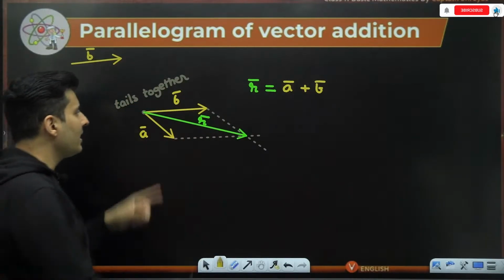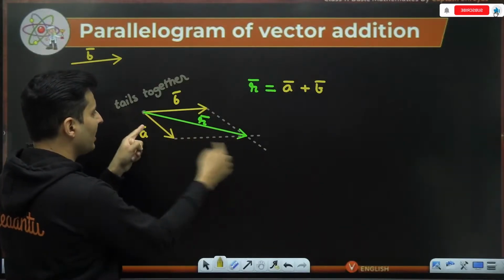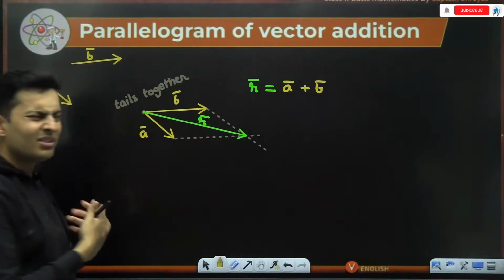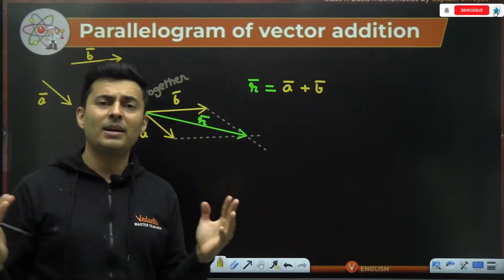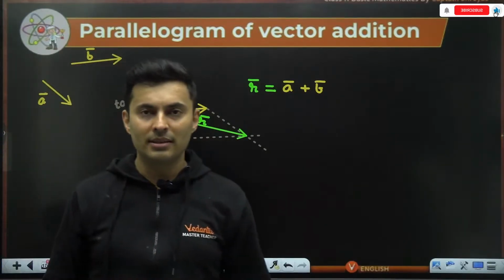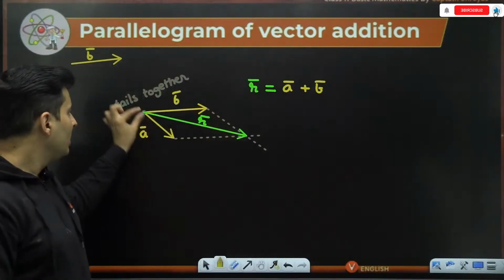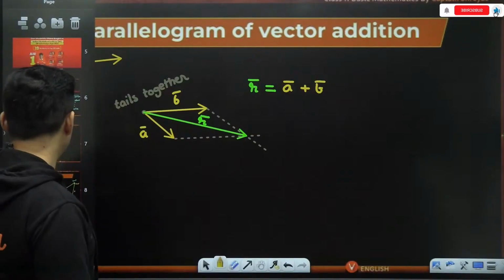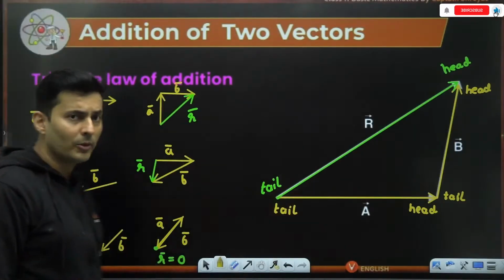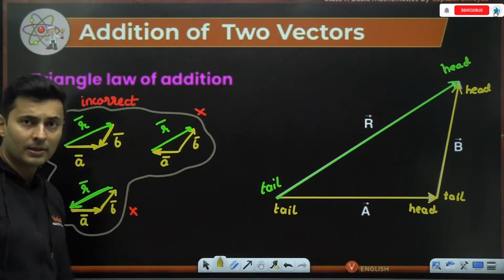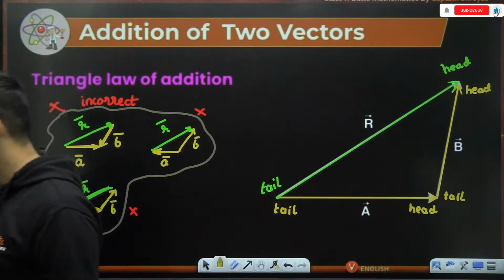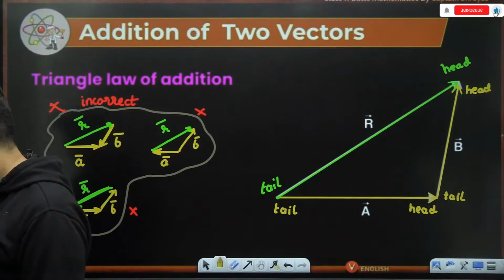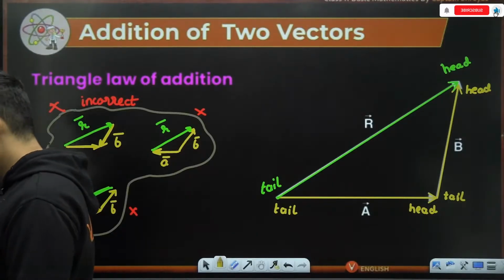So as you can see, if I shift vector B here, it becomes a triangle law. If I shift vector B back here, it becomes parallelogram law. So it's actually one and the same thing. It's just different perspectives of looking at the same thing. For parallelogram law, the tails are together, but for triangle law, you have to go with a head, tail kind of arrangement. Anything else will be incorrect. Is this absolutely clear, my dear warriors? Everyone? Yeah, definitely. Okay, great.